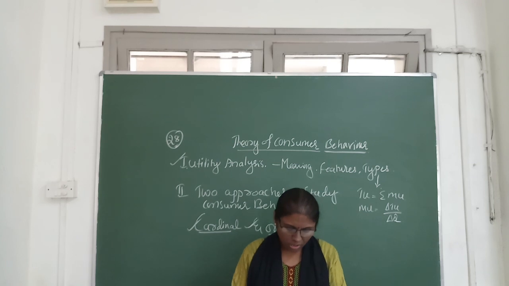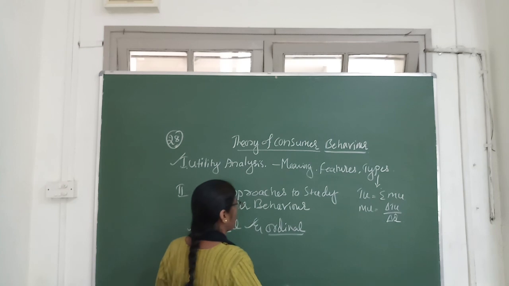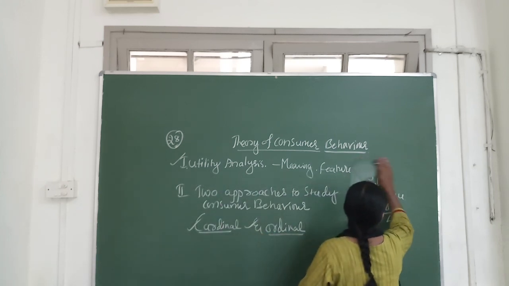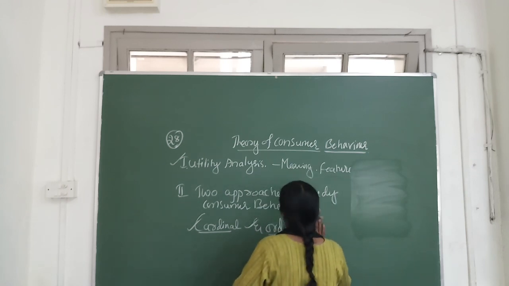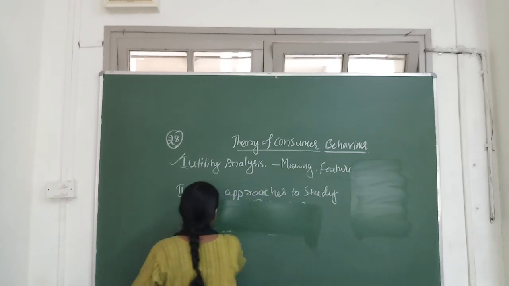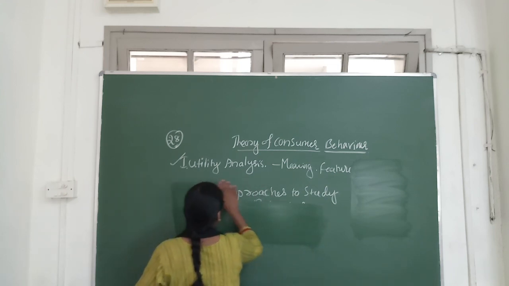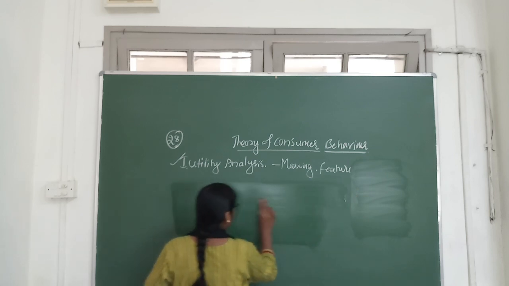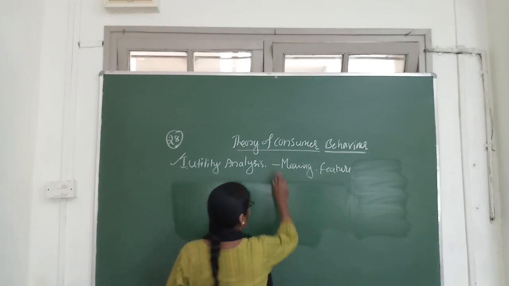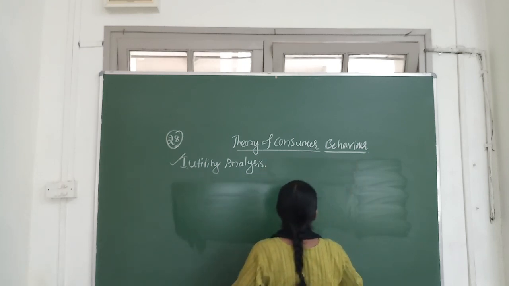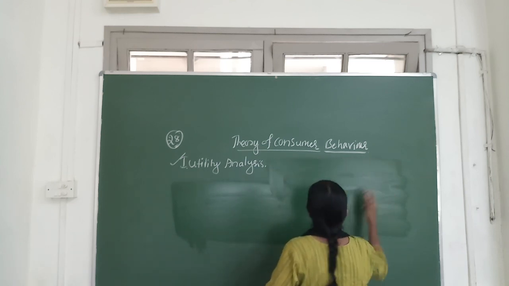Okay. Then come to the next point, that is about what we study in cardinal analysis, and what we study in ordinal analysis. Yes, my dear students, please go through all these interesting things, then it is very easy to understand. So the first concept is over, that is utility, marginal utility, and total utility, and calculation of marginal and total utility.